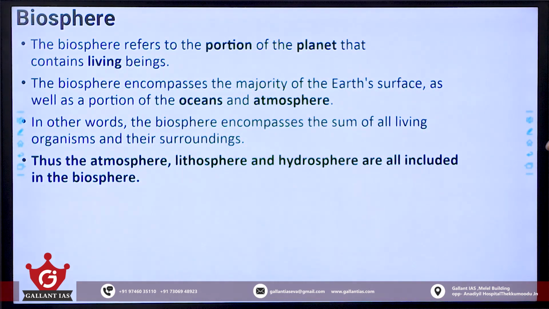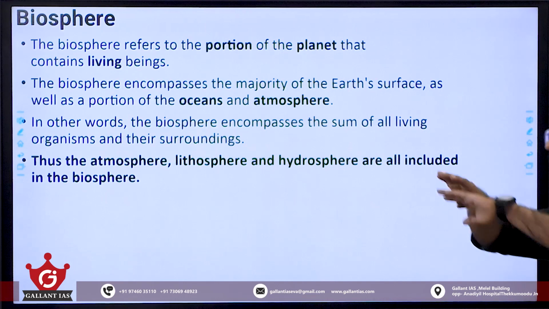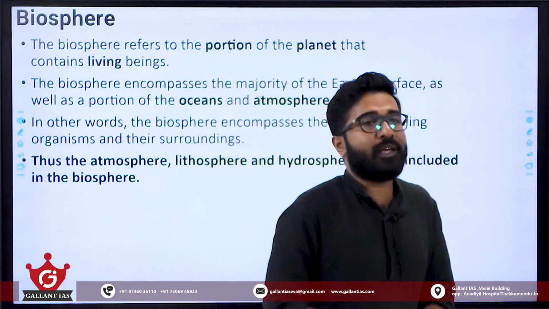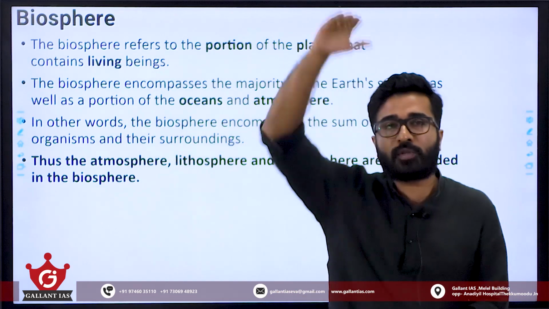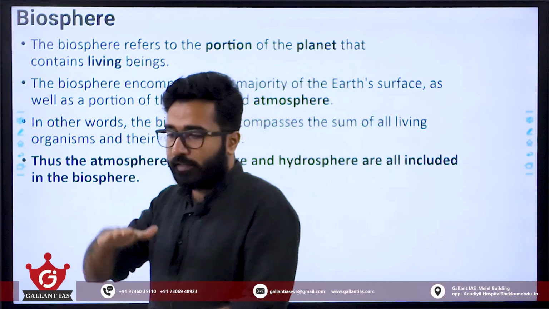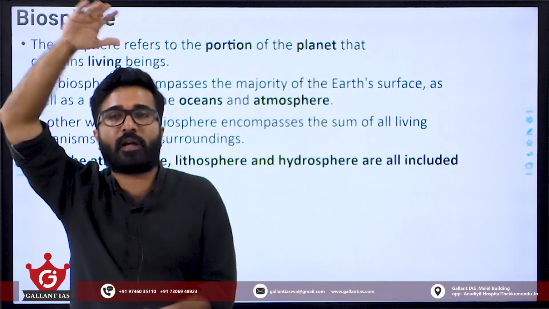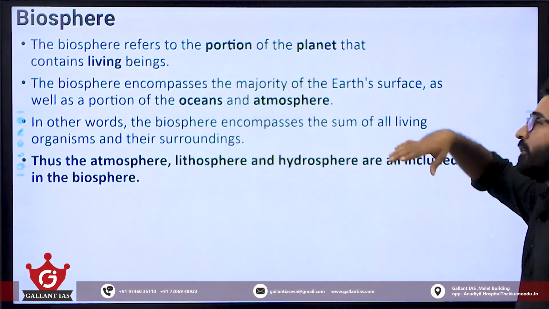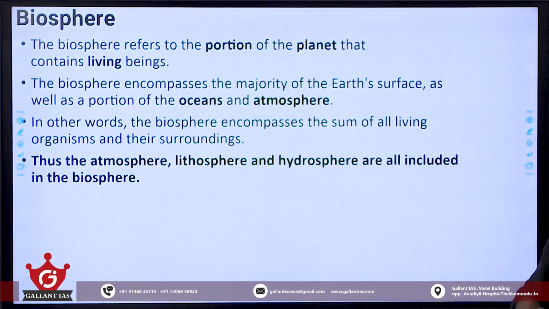Then the biosphere. We take all these biomes, from the tropical or equatorial region to the polar region, from tropical rainforest to tundra, and take the entire biome together. Wherever life exists on earth, we aggregate everything to form the biosphere.